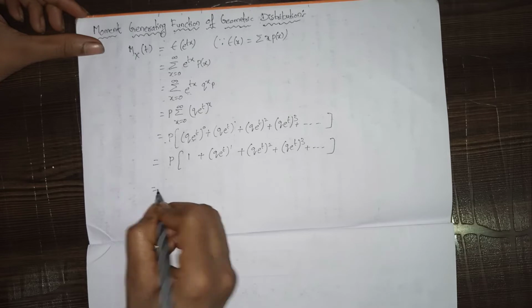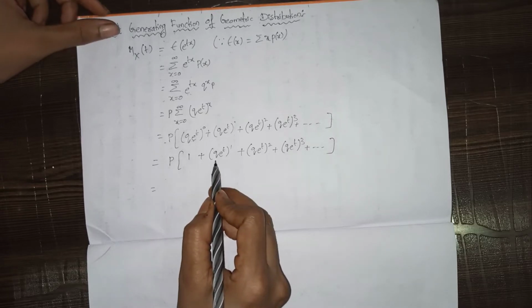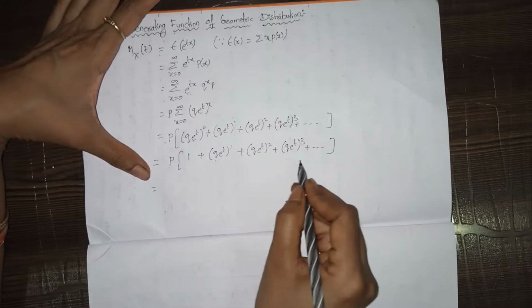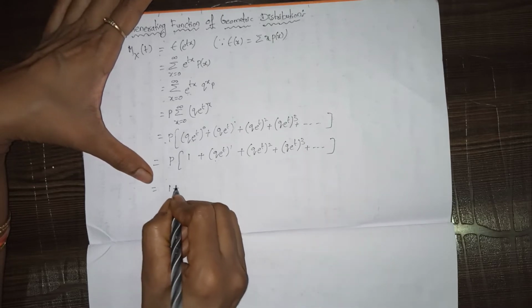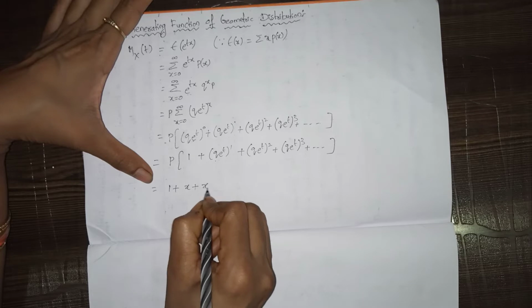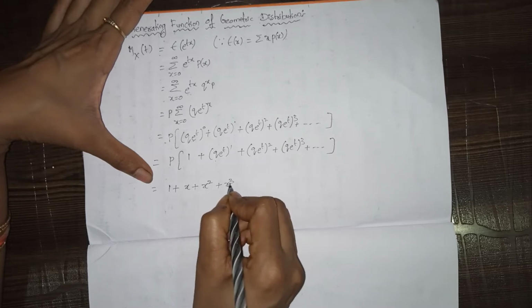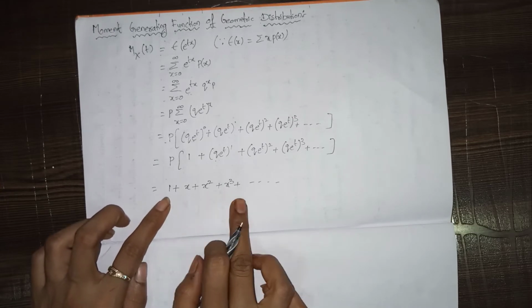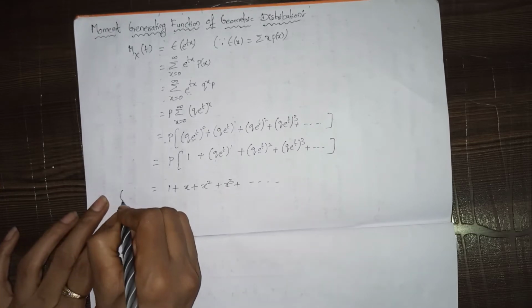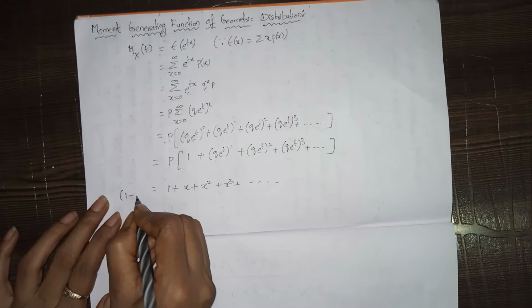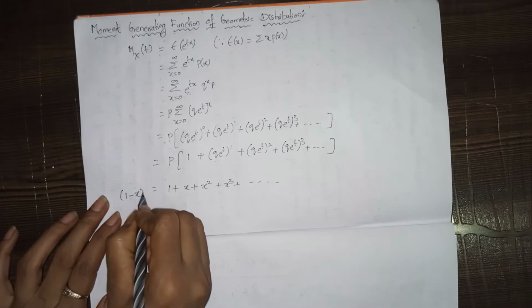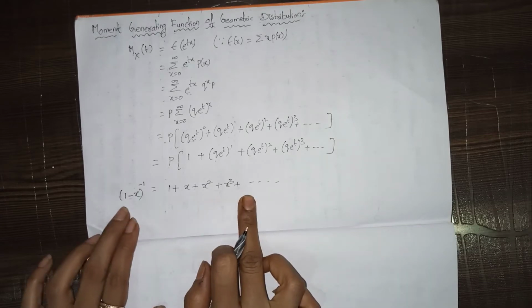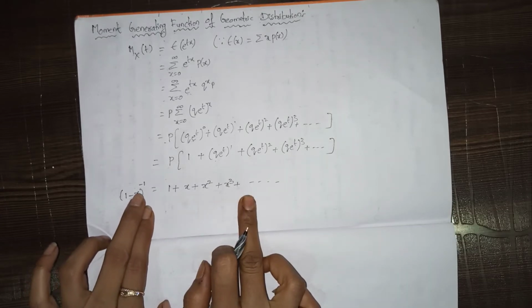If we think q e^t is x, this can be changed as 1 plus x plus x^2 plus x^3 plus and so on. This is the expansion of (1 minus x) to the power of minus 1.